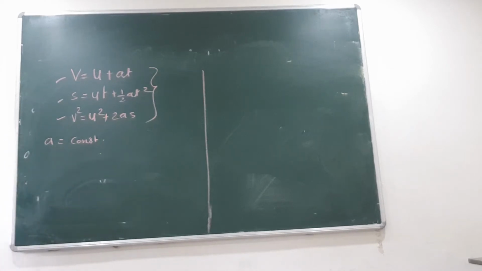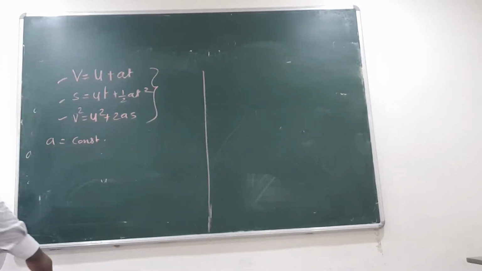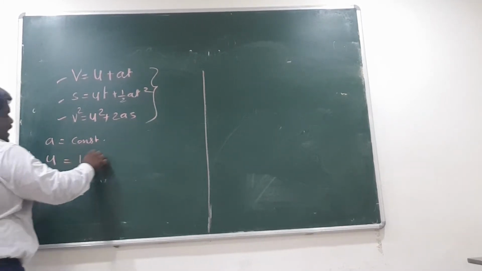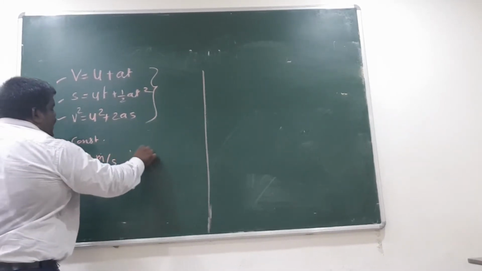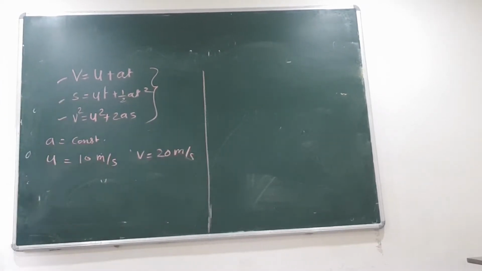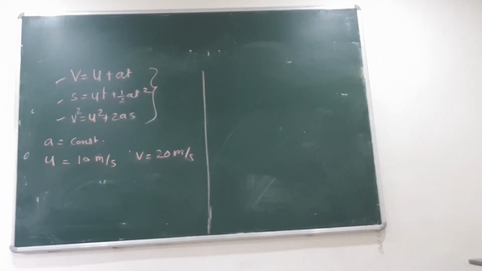It changes its velocity from initial velocity 10 meter per second to final velocity 20 meter per second. Understood or not?